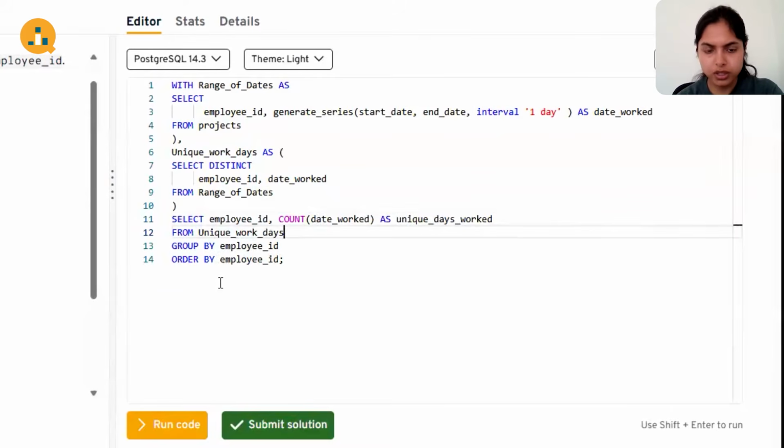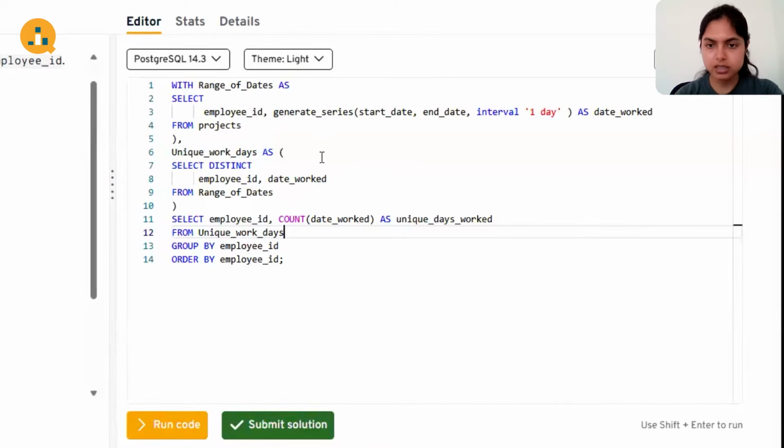Okay. So here, are you able to see my query? Yes, I'm able to see it. So basically, the first CTE expression, range of dates, is listing out the individual dates for each project. We use the series function, so it is creating a row for each date an employee worked on a project.